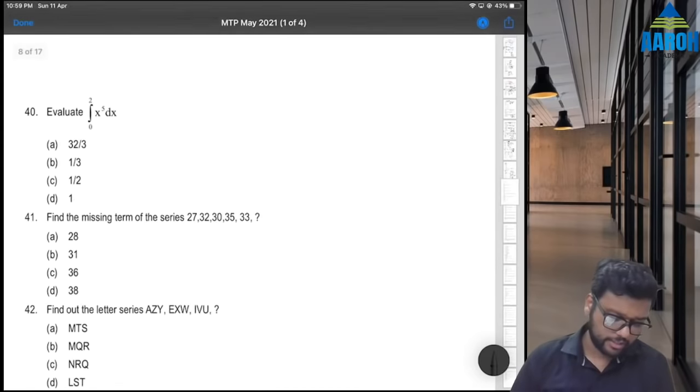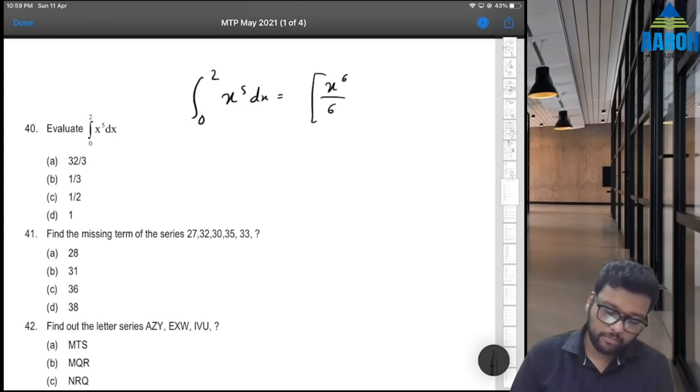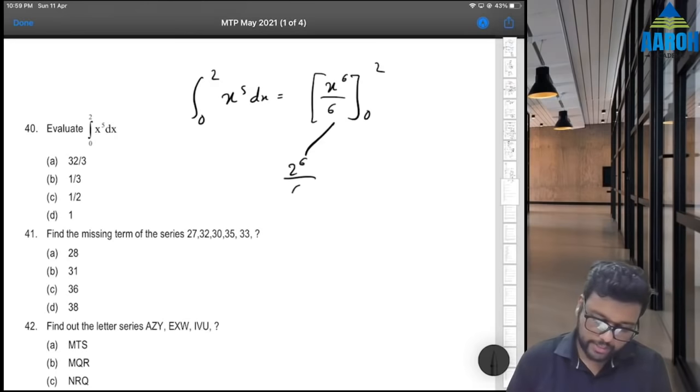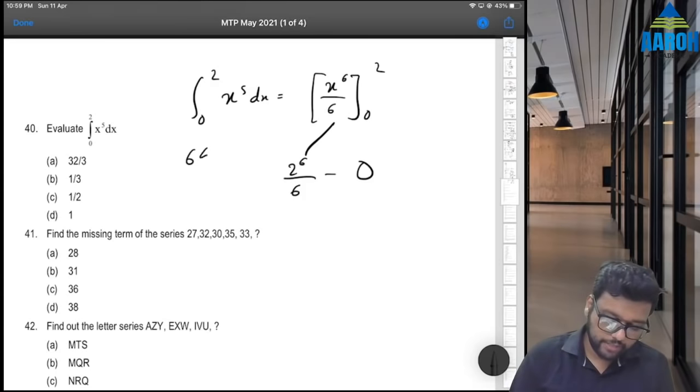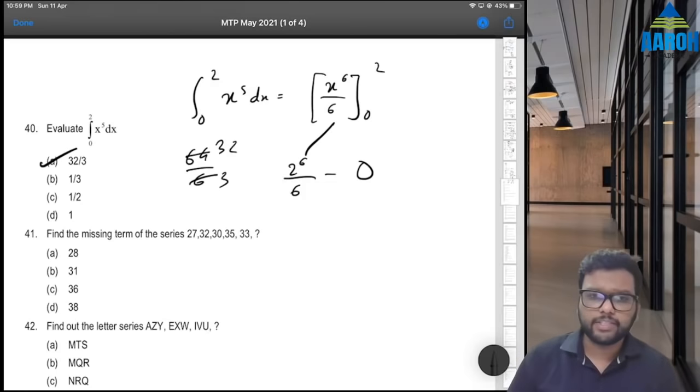Next, last, evaluate this, very easy. Integration from 0 to 2 of x raised to 5 dx. So it will be x raised to 6 by 6 from 0 to 2. So first let's put 2 raised to 6 by 6, minus, if we put 0 it is going to be 0. 2 raised to 6 is 64 by 6, that is 32 by 3. If we cancel by 2, so A is the correct answer.